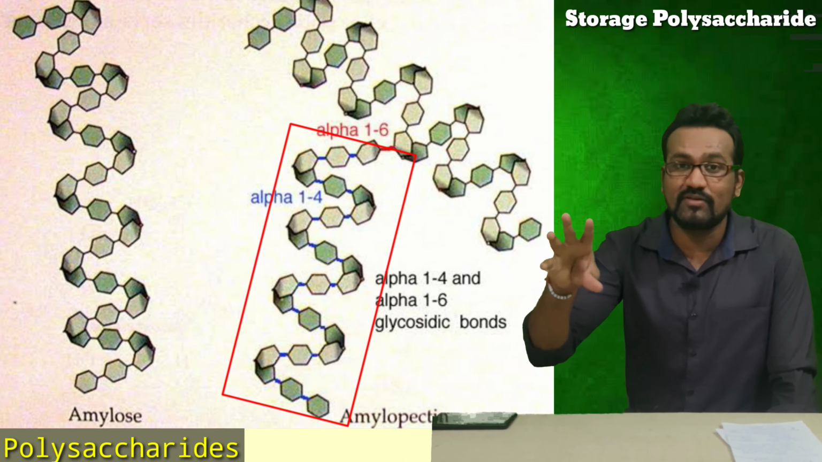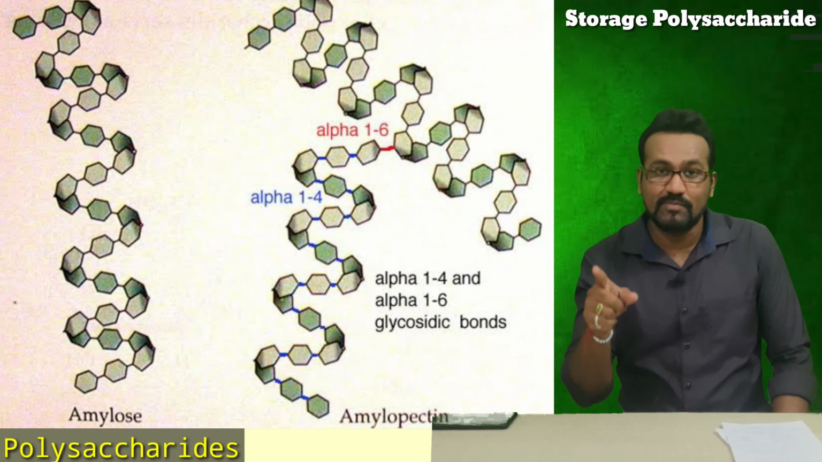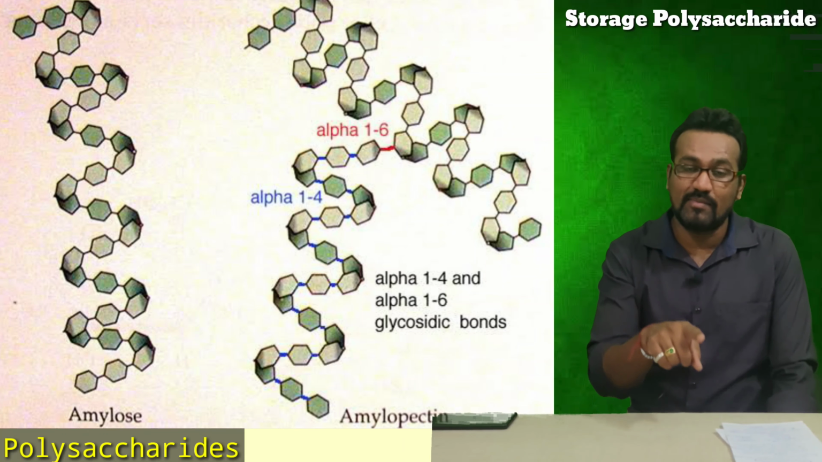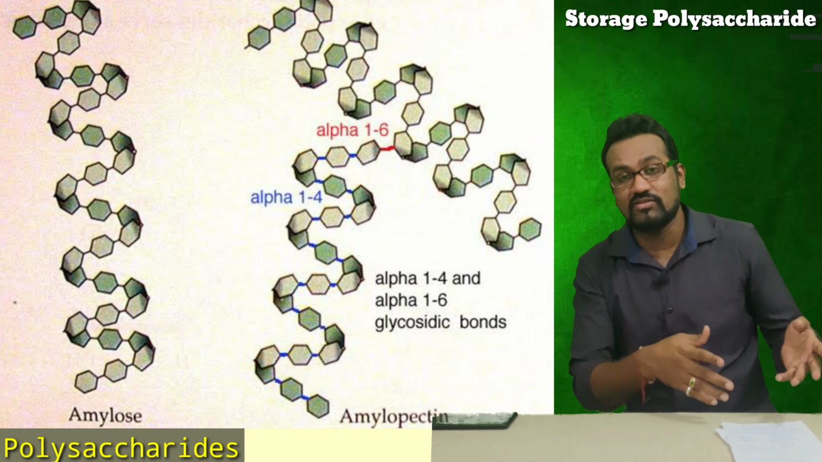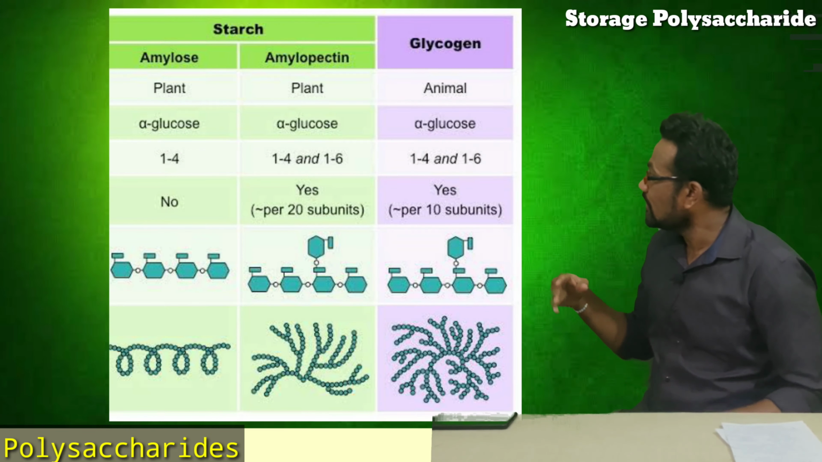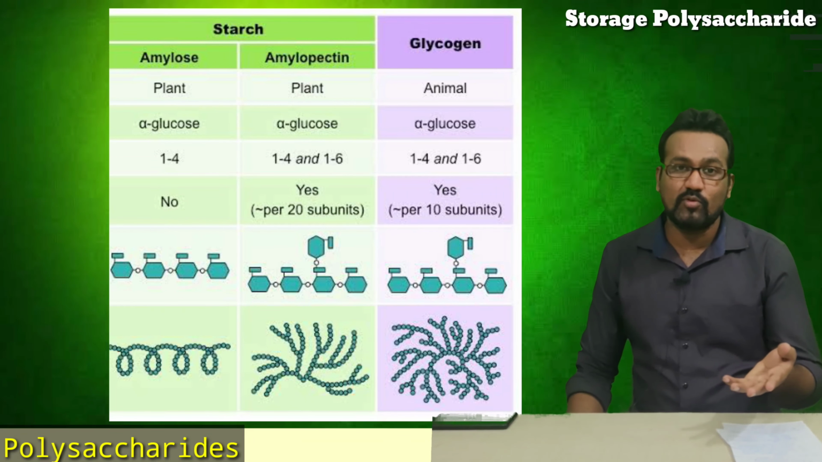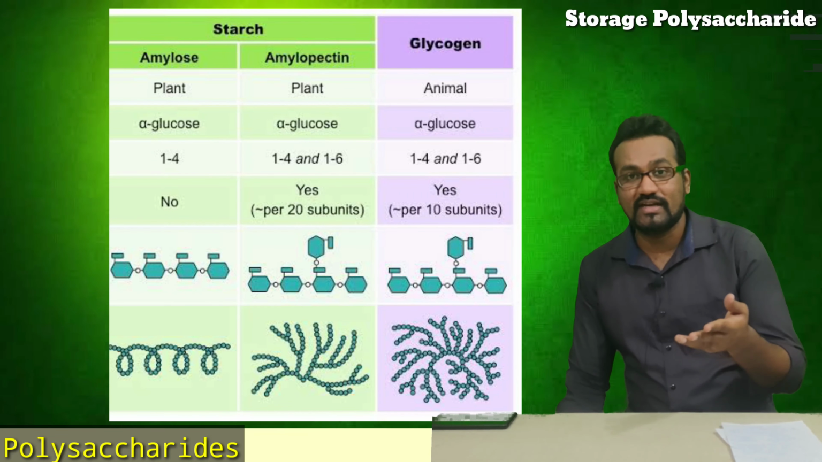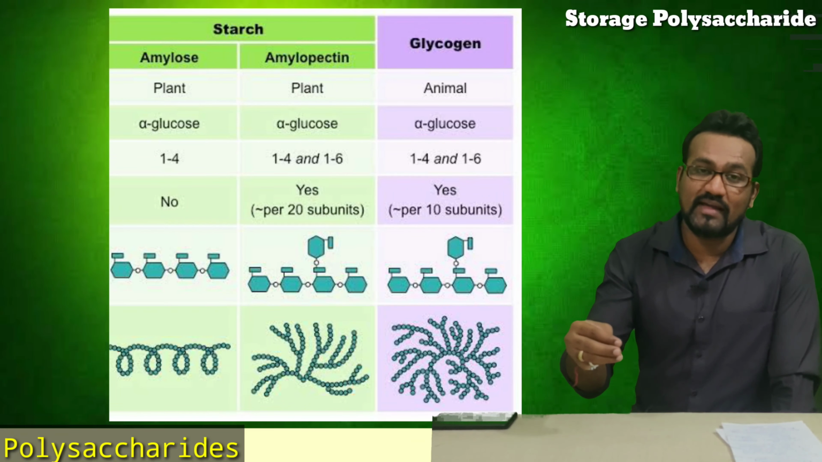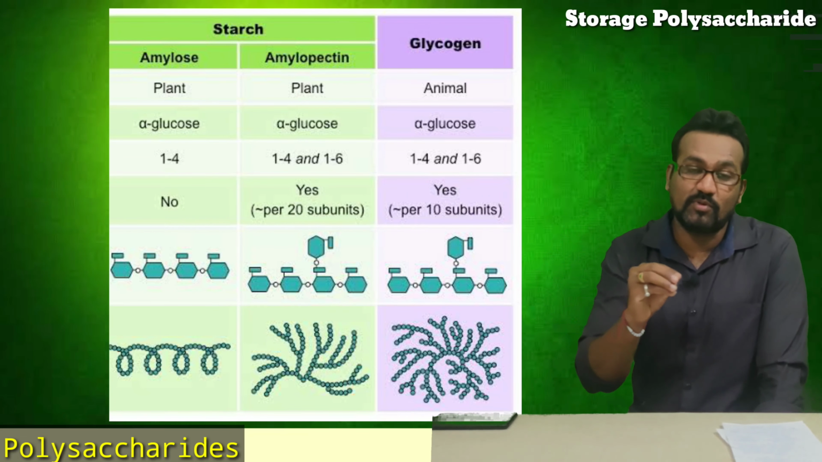A branch may consist of 15 glucose molecules. The starch molecule is a homopolysaccharide. It may be branched or unbranched. Unbranched starch is known as amylose, and branched starch is known as amylopectin. So here we have discussed the starch molecule, in which we have alpha 1,4 and alpha 1,6 types of glycosidic linkage. Then we have the glycogen molecule, which is used by animals in their liver or in their muscle as a storage polysaccharide.